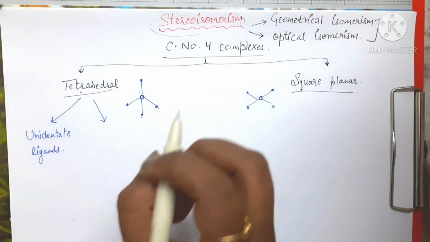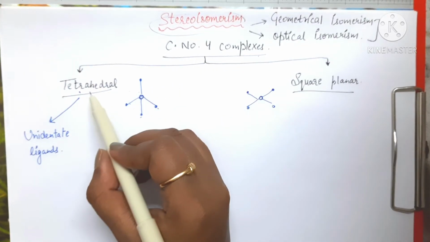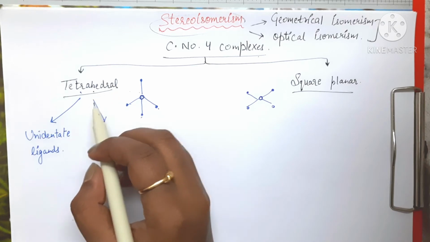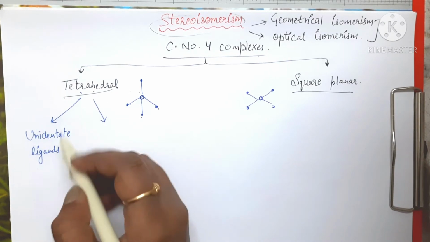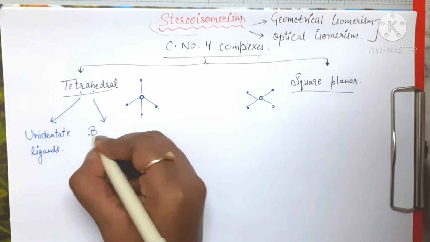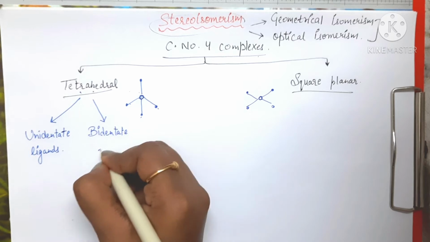Right, so we will study coordination number 4 complexes. First we'll study tetrahedral complexes, and in tetrahedral complexes, first the complexes in which the ligands attached are unidentate ligands, and then we'll study if the ligands attached are bidentate ligands.